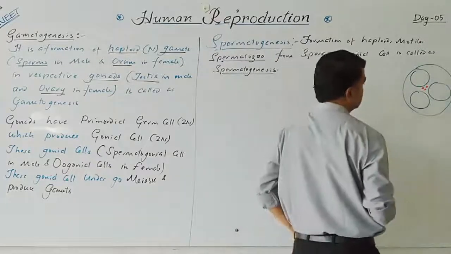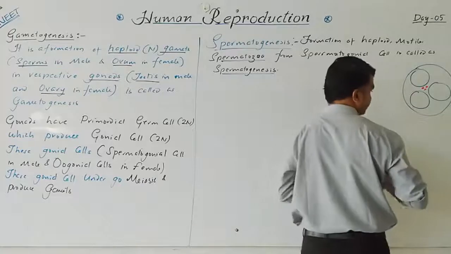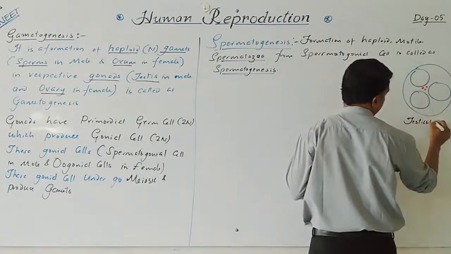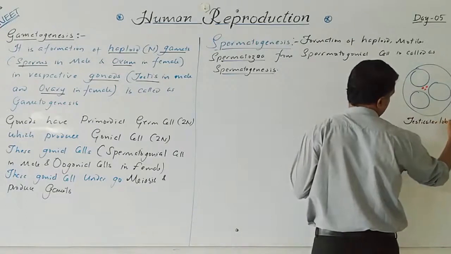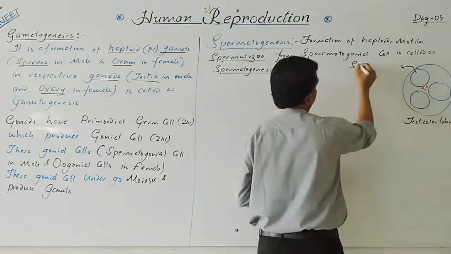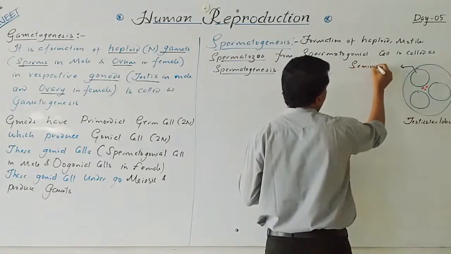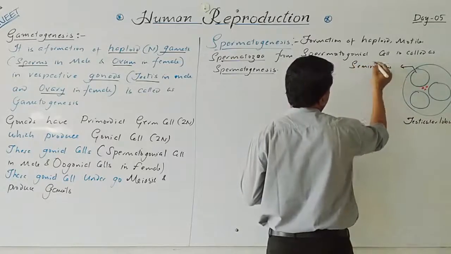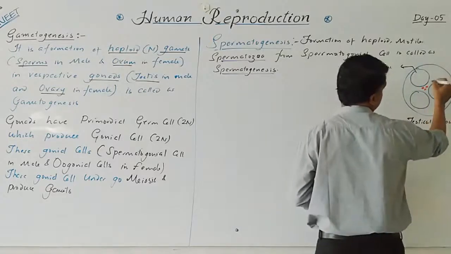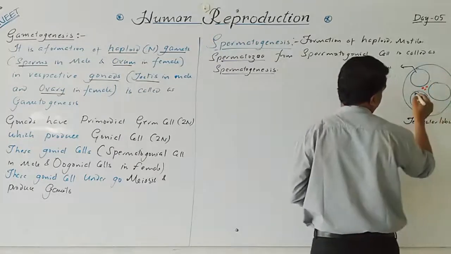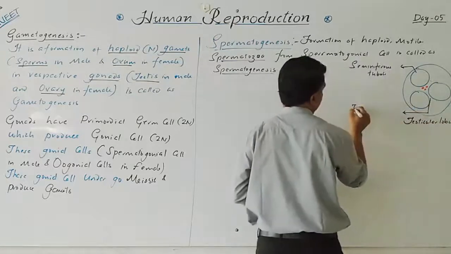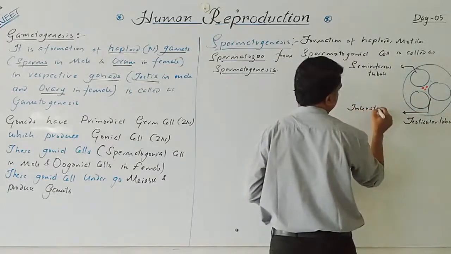So this is the testicular lobule. This is the seminiferous tubule. The space is called the interstitial space.